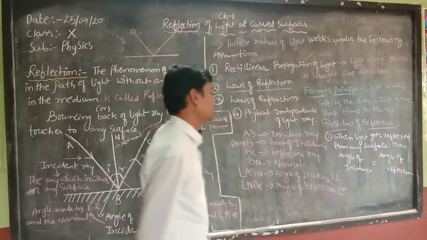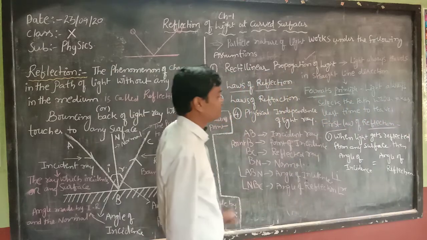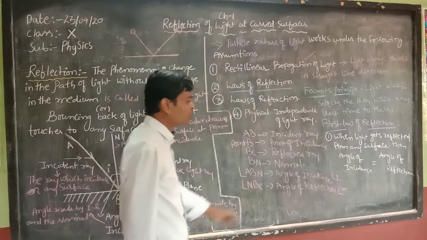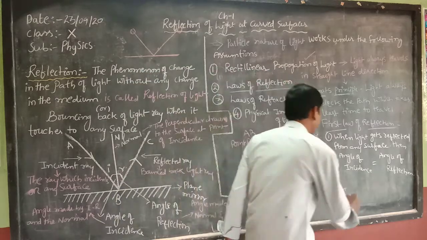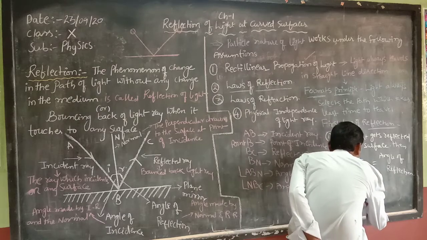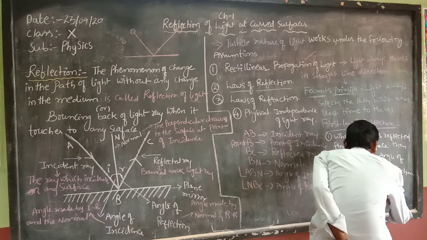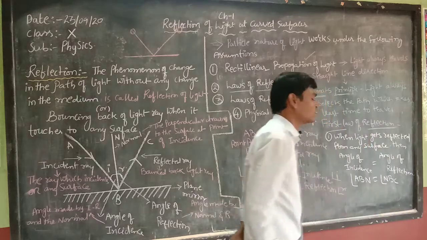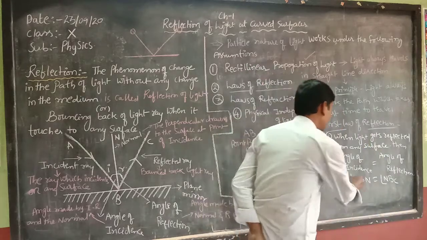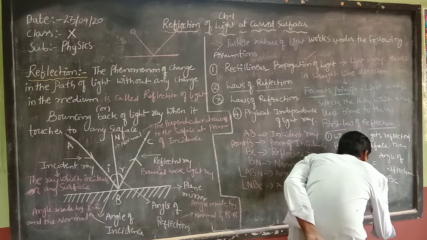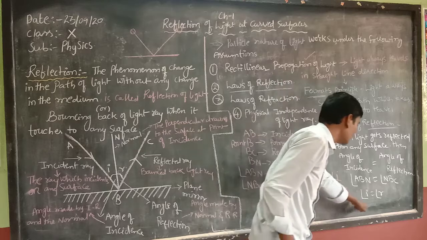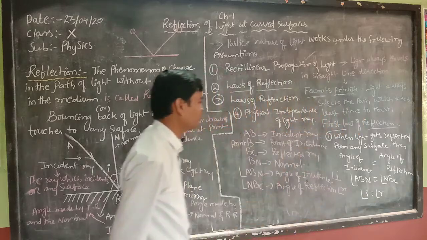The first law states that when light gets reflected from any surface, at that time the angle of incidence is equal to the angle of reflection. According to this, angle ABN is equal to angle NBC, means angle of incidence is equal to angle of reflection, so angle I is equal to angle R. This is the first law of reflection.